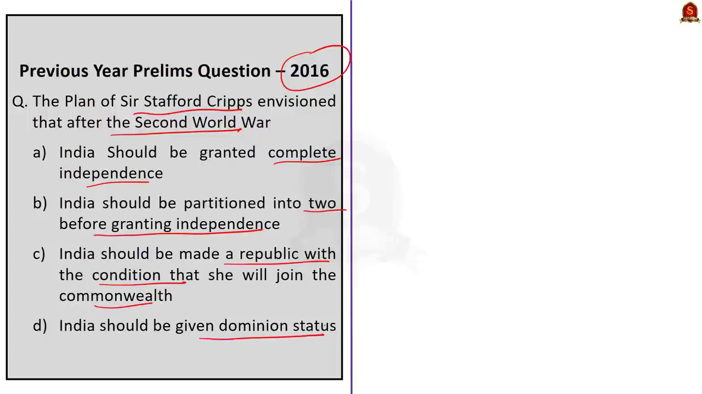See, this is a very easy question. I am very sure everyone will be aware of the answer. The correct answer here is option D, India should be given dominion status. So, in the context of this question, as a revision, we will discuss everything about Cripps mission. Okay, that is its background, its significance, and why the Cripps mission failed.